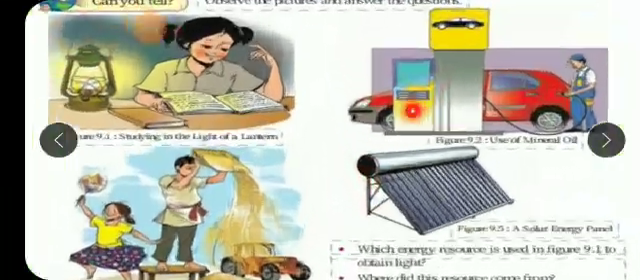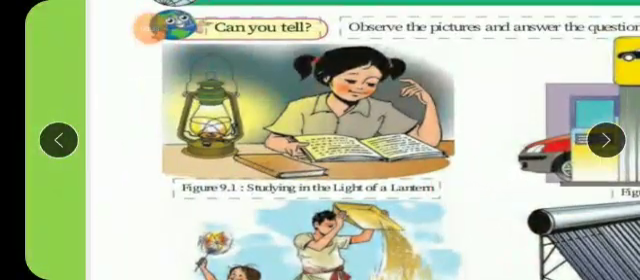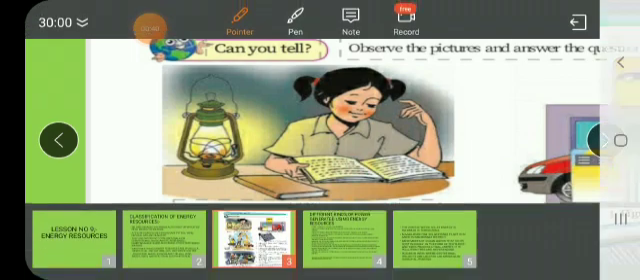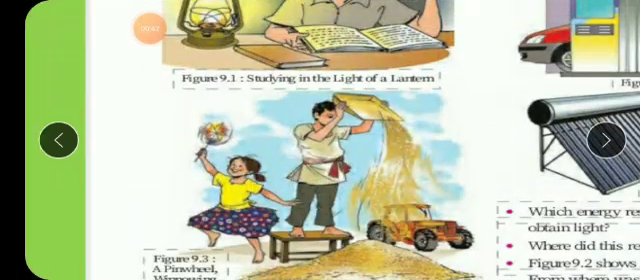See here, various energy resources are shown in the picture. Like this girl is reading a book, but of course with the help of this lamp giving light energy, so that she can read a book. Now this girl is moving a pinwheel. This pinwheel also moves with the help of wind energy. This man is also separating grain. This is also done with the help of wind energy.